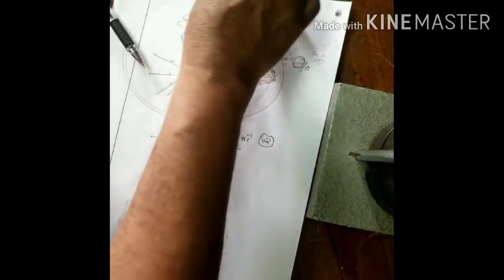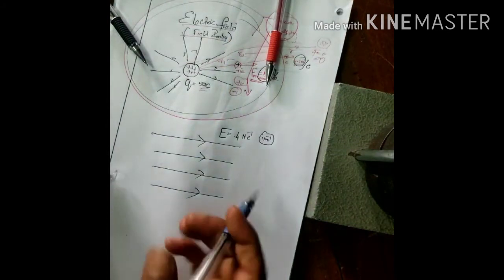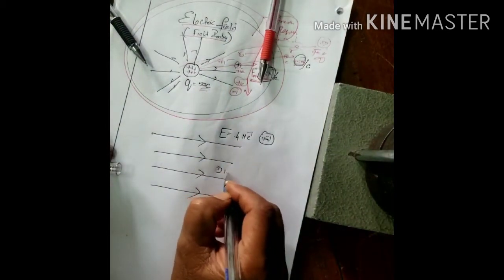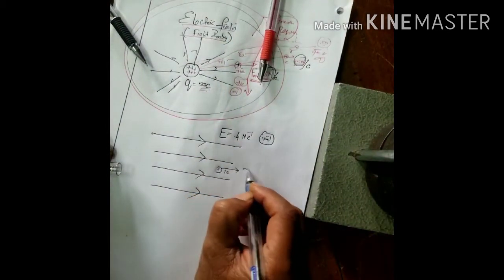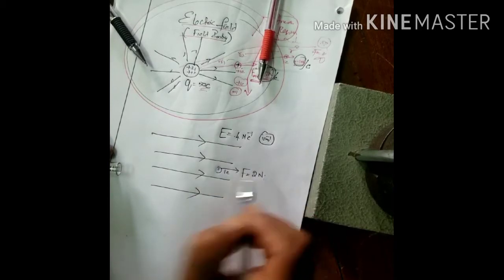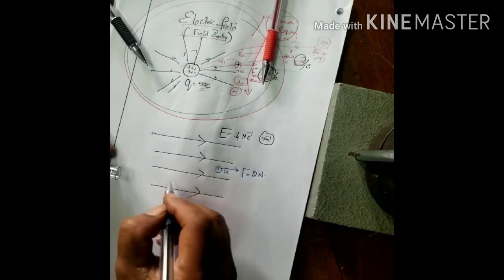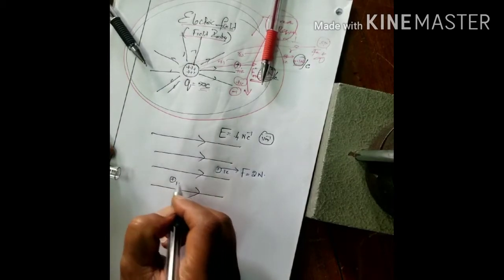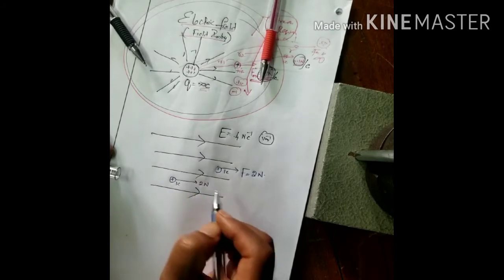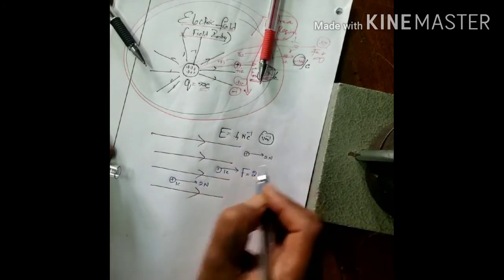Now, if I place a charge of 1 coulomb, it experiences a force of say 2 Newton. Here also I keep 1 coulomb, 2 Newton. Here also 2 Newton.